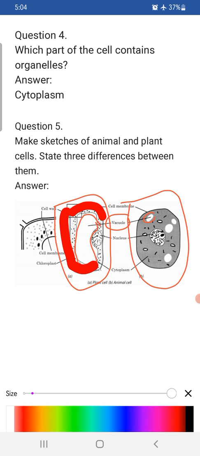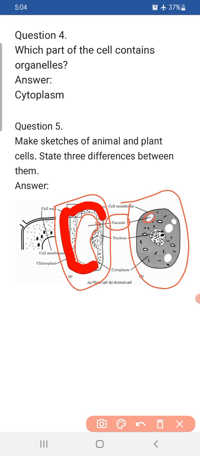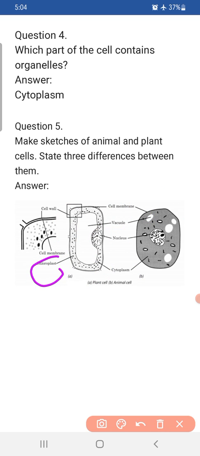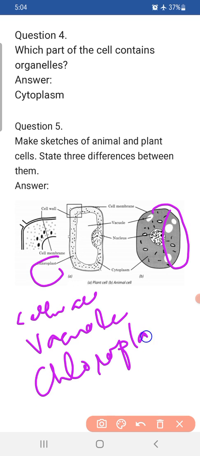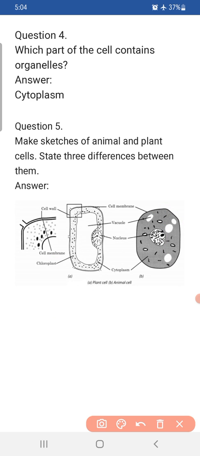Then the third is chloroplast. Chloroplast is, yes, it is here, right? So chloroplast is present in the plant cell, but you cannot see any chloroplast in the animal cell. So these are the three differences. First one is the cell wall, which is present in the plant cell but absent in the animal cell. Second is the vacuole. Vacuoles are large in size in the plant cell but small in the animal cell. And the third one is the chloroplast, an organelle present in the plant cell but absent in the animal cell.